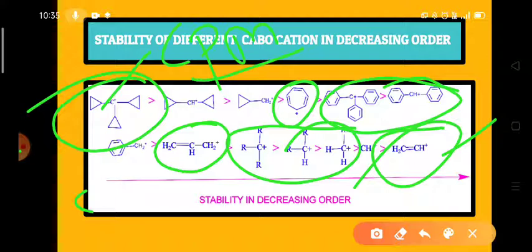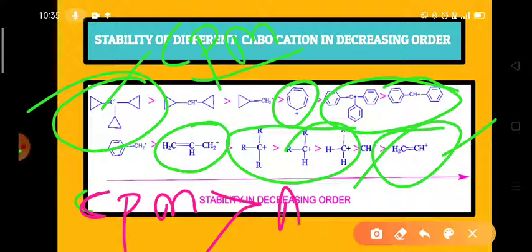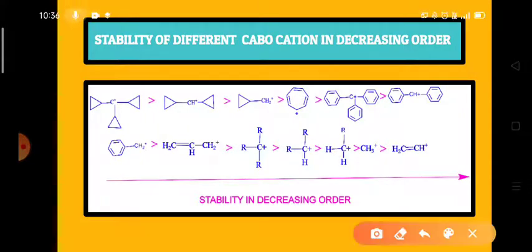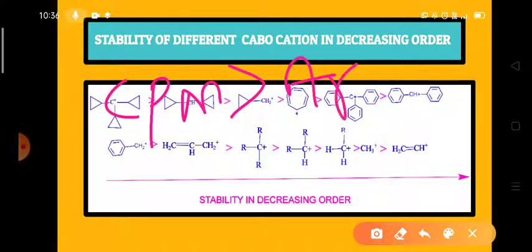So we can write them like this. First, CPM, cyclopropyl methyl carbocation, is greater than the aromatic carbocations. Then we write TPM. CPM is greater than AR, meaning aromatic, and AR is greater than TPM.